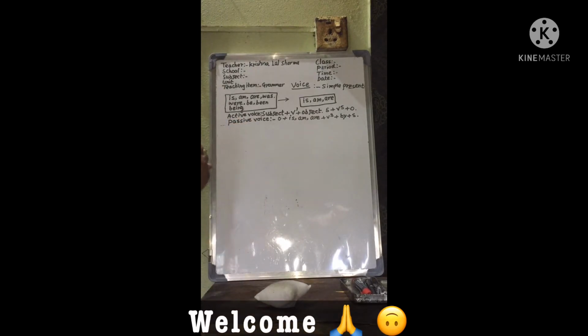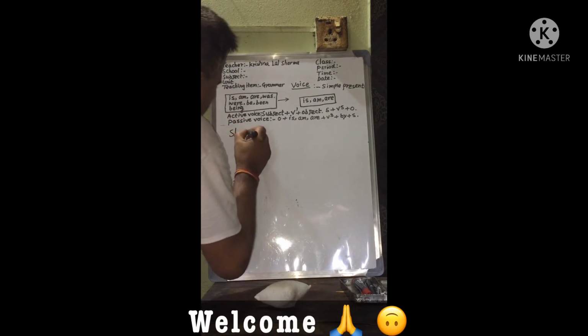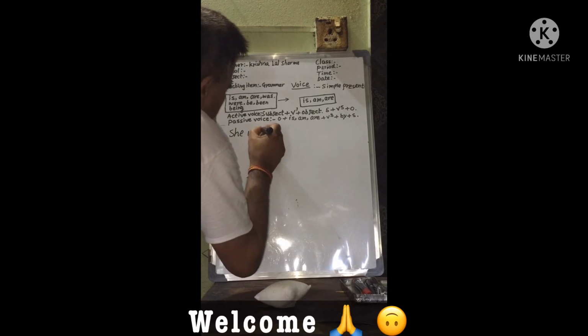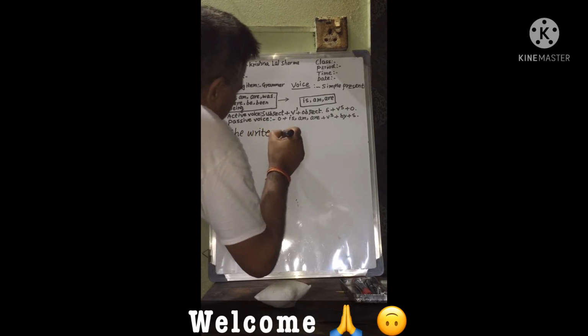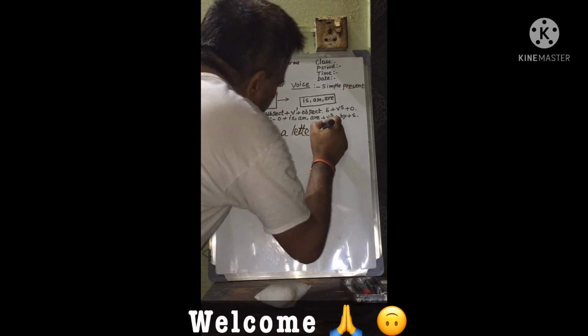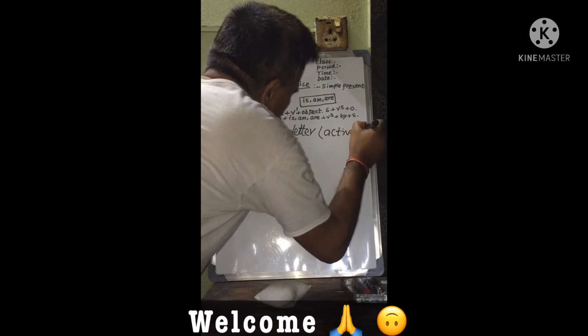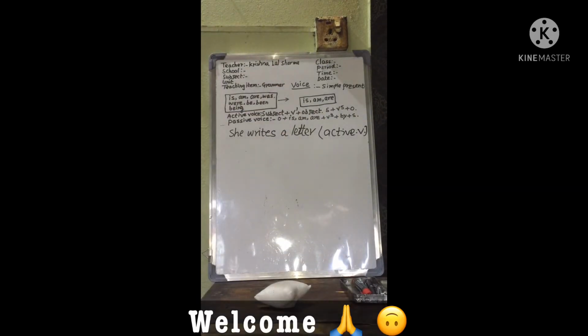Let us write, for example, "She writes a letter." This is active voice. While changing the voice of a verb, we interchange the position of the subject and object.